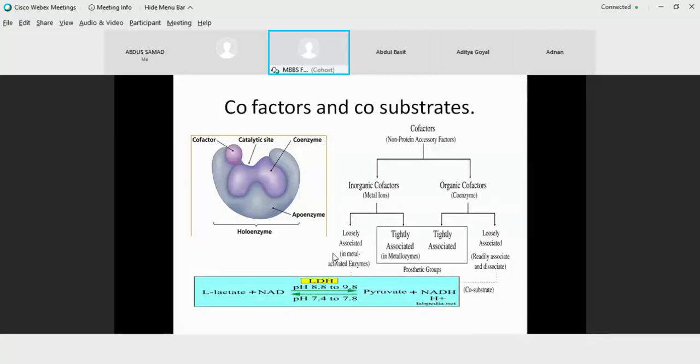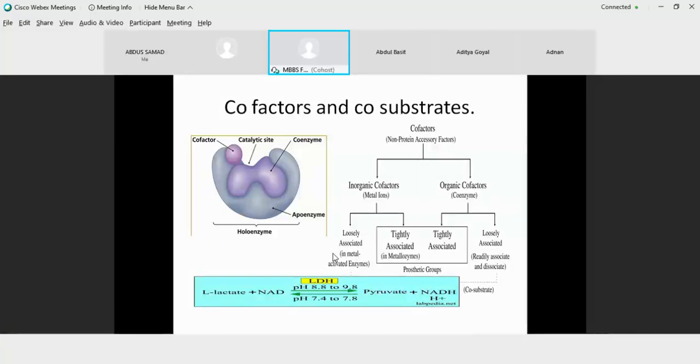Now, in the case of a coenzyme, if your coenzyme is loosely bound, it's just associated and it has the capability of dissociating, like in the reaction mentioned below. When lactate is converted to pyruvate and pyruvate back to lactate, you require NADH or NAD plus. So in this case, NAD plus is removed. So it's not a prosthetic group. It is not a part of the enzyme. So in such cases, you call your coenzyme a co-substrate, provided three things are met.